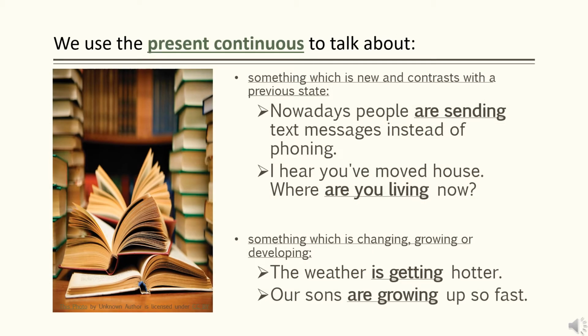We use the present continuous to talk about something which is new and contrasts with the previous state. That means there are two things happening, but it's a contrast between the new one and the previous state. For example, nowadays people are sending text messages instead of phoning. That means there are two things. The first one is sending text messages and the second is phoning. It's two different things and it's a contrast.